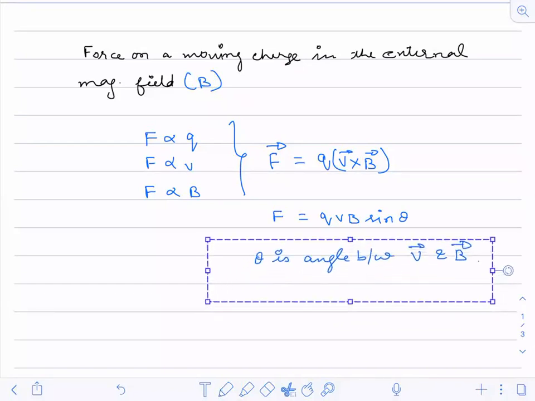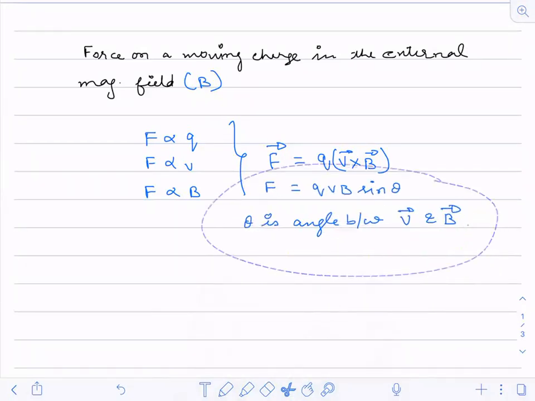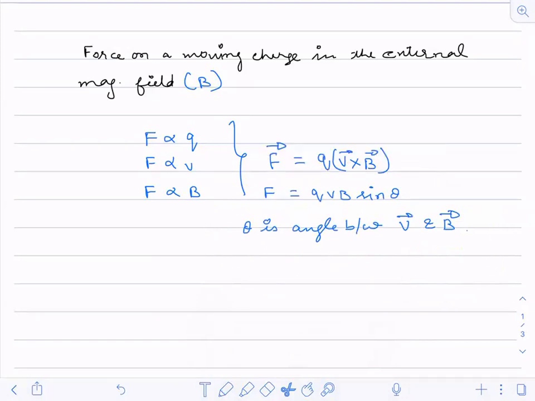I guess all of you understand this. This is an important point: magnetic force is given as F equals QVB sine theta, where theta is the angle between the velocity vector and the magnetic field vector.